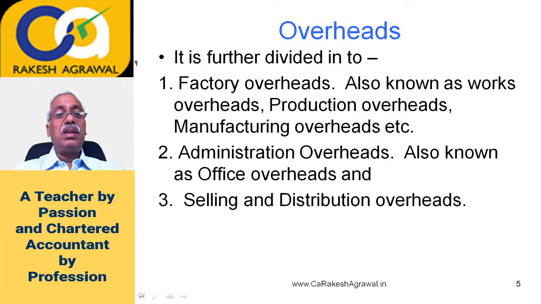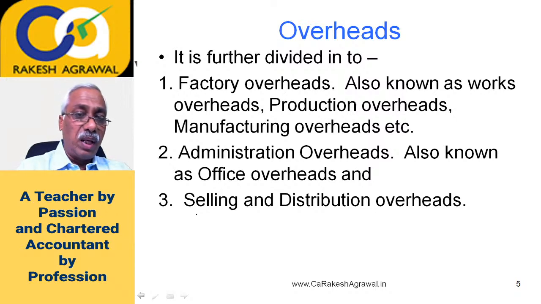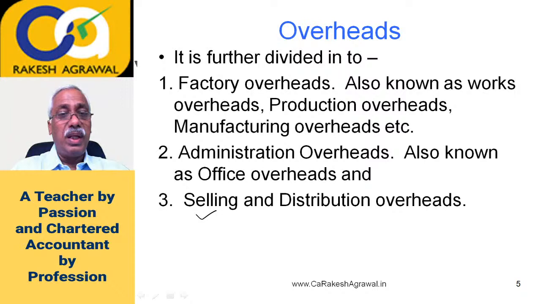And third one is selling and distribution overheads. That is basically your marketing cost. So selling is basically marketing cost, the cost incurred to generate the demand. And distribution overheads is the cost incurred to satisfy the demand. Once the demand is generated, you need to satisfy the demand, meaning you have to see to it that the goods are distributed to the customers.